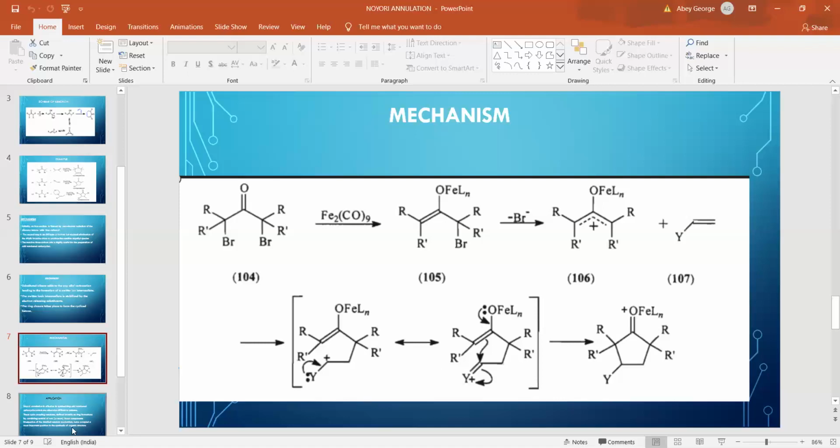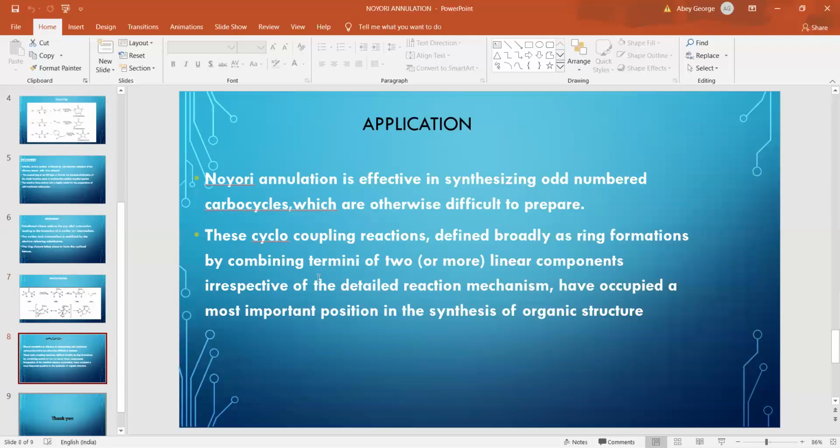Now, regarding the application of Noyori annulation. Noyori annulation is an effective method to prepare ring systems with an odd number of carbon atoms, which are otherwise difficult to form. And the production of 5 and 7 membered rings is important as they are present in many natural products. So this reaction is of great importance in organic synthesis.